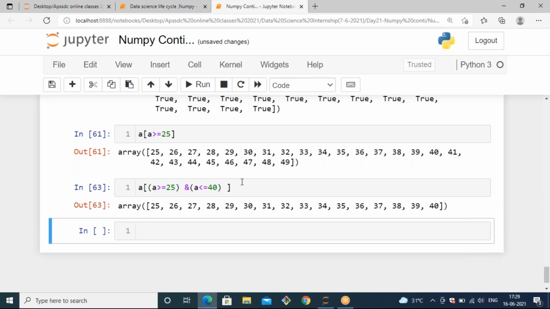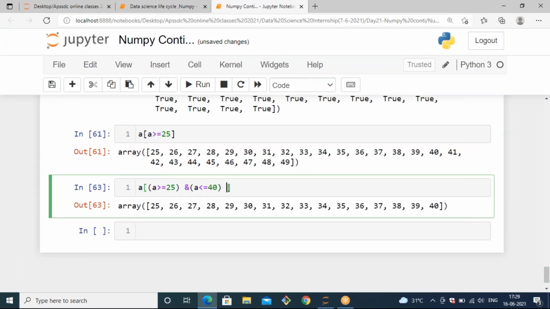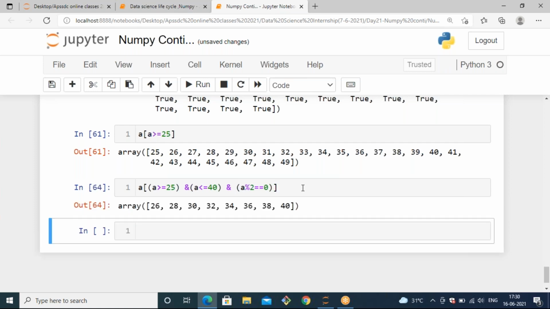Now you can see you will get the data which is greater than or equal to 25 and lesser than or equal to 40. And out of this data, if you want to filter the data which is divisible by 2, you can mention one more condition by separating with the AND operator: A percent 2 is equal to 0. That means out of these 25 to 40 numbers, you get only even numbers. Like this, you can filter data.